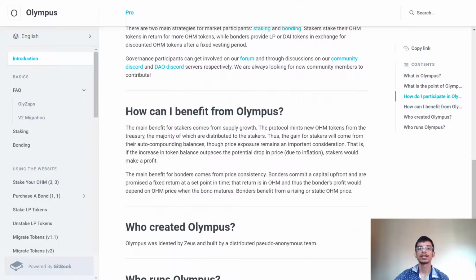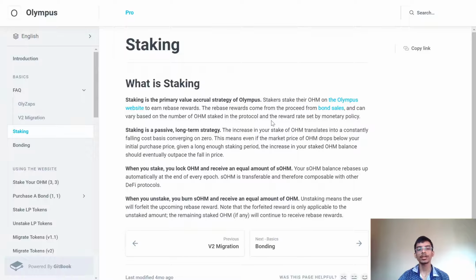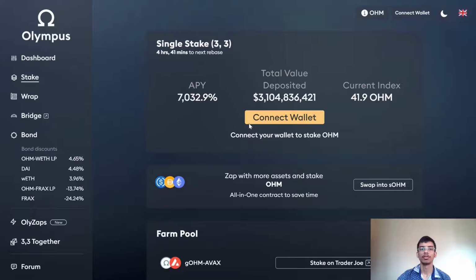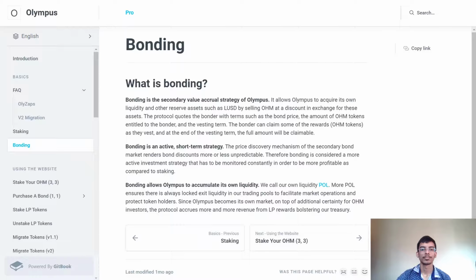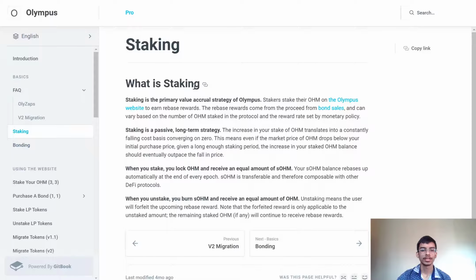Also, let's understand what is staking. Staking is the primary value accrual strategy of Olympus. Stakers stake their OHM on the Olympus website to earn rebase rewards. So here is the Olympus website. You can connect your wallet and you can stake your OHM tokens. Staking is a passive long-term strategy, so you don't have to do anything.